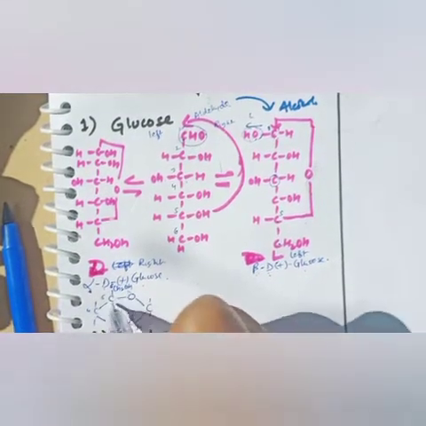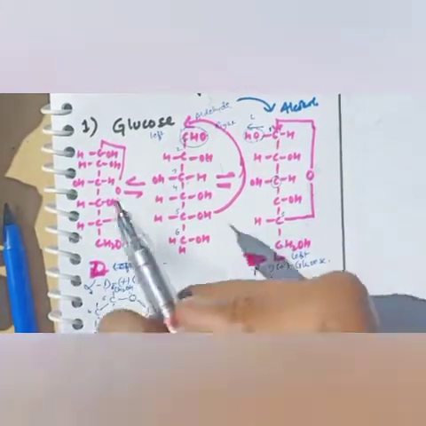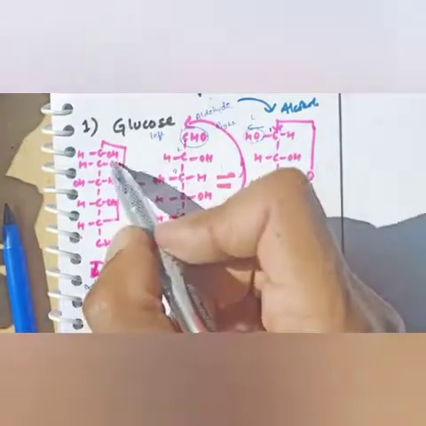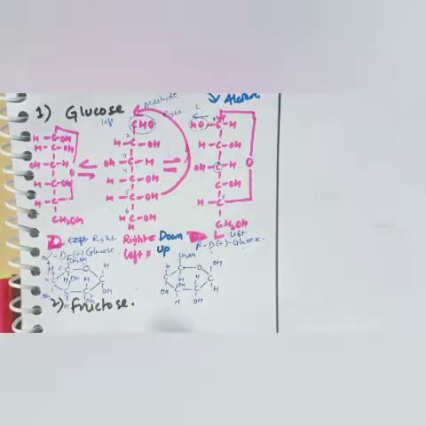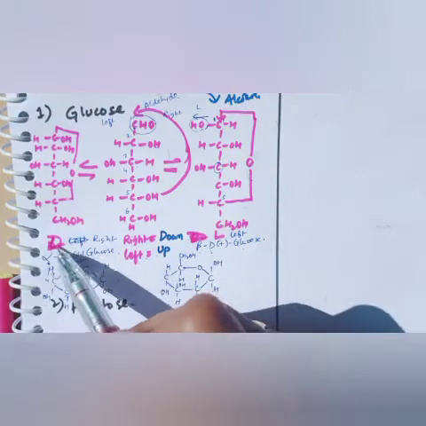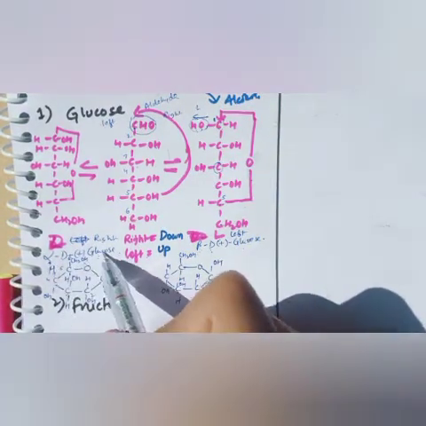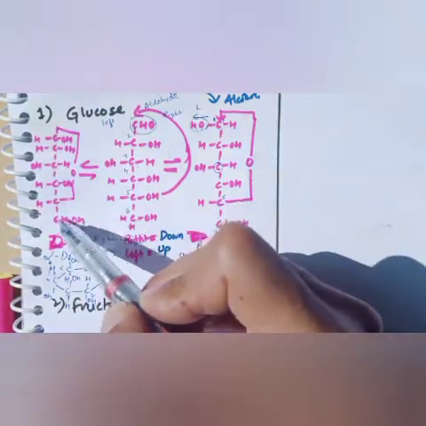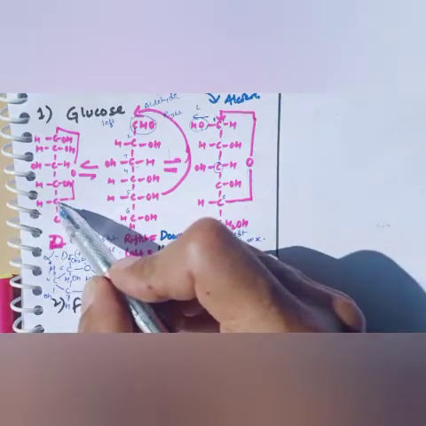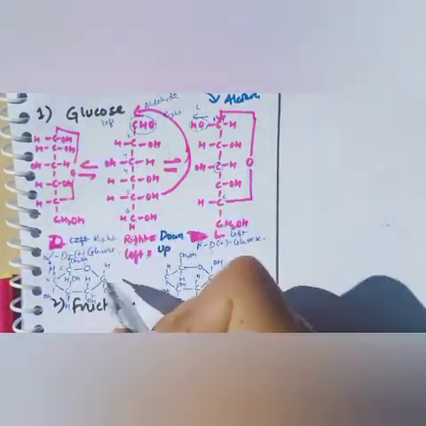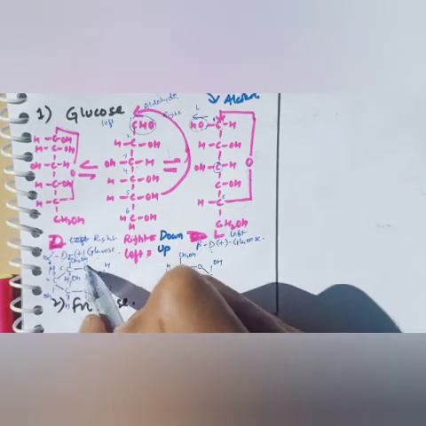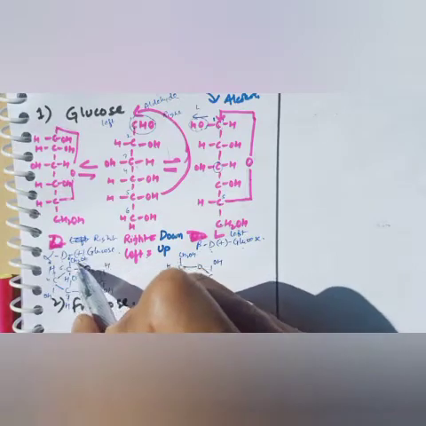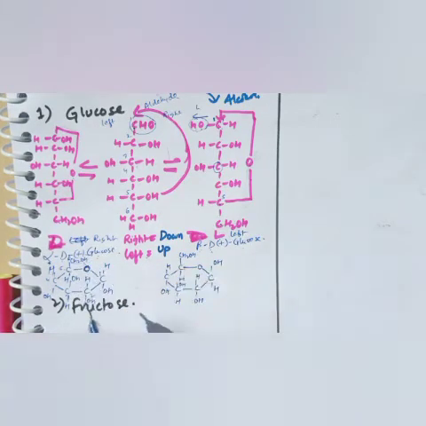First, second, third, fourth, 5, 6. So if we make alpha D-cyclic glucose, then for the carbon, whatever is on the right-hand side. If we see the alpha glucose cyclic Haworth projection, there are carbons 1, 2, 3, 4, 5, 6, in which carbon number 5 and carbon number 1 are linked with oxygen. So here also carbon number 1 and carbon number 5 will be linked with this oxygen. Then the rest, carbons 2, 3, 4, are there. With 5 there is CH2OH, in the form of a branch, if you look carefully.